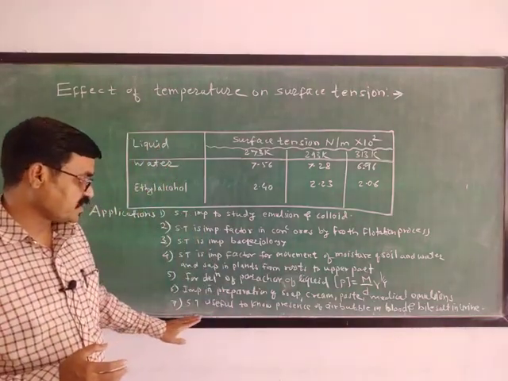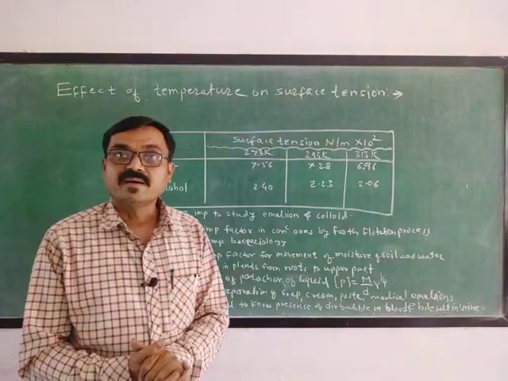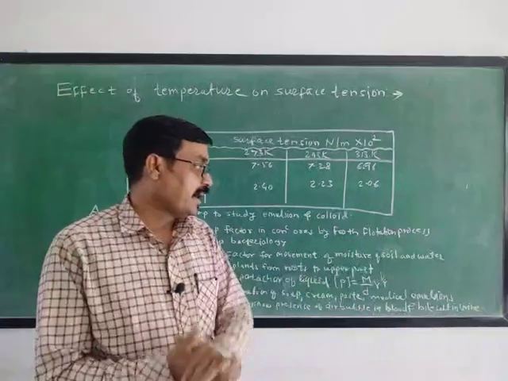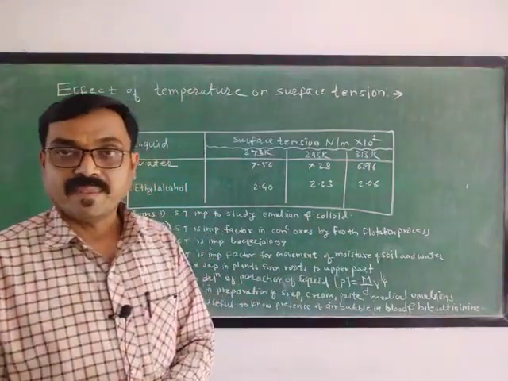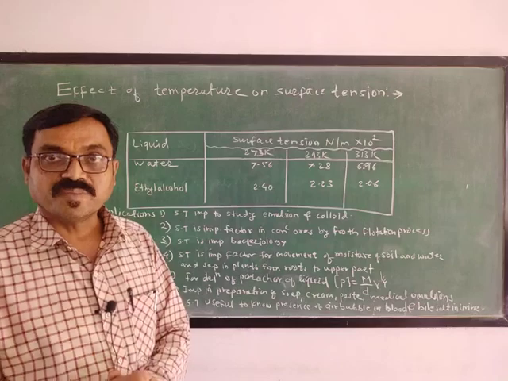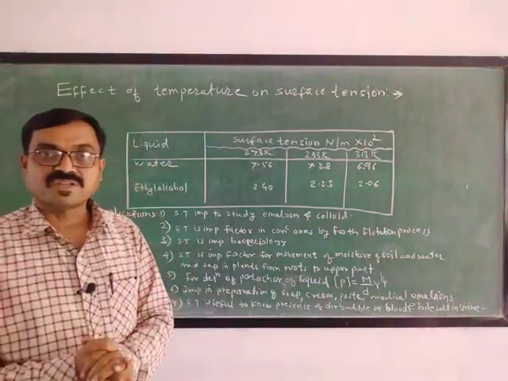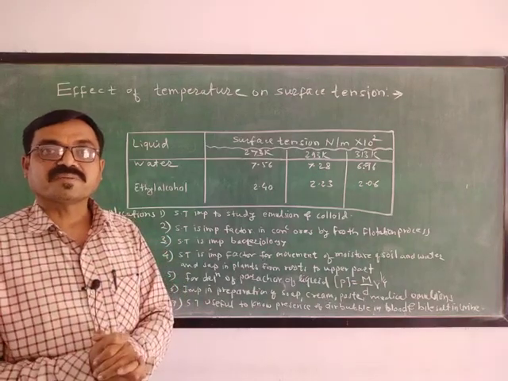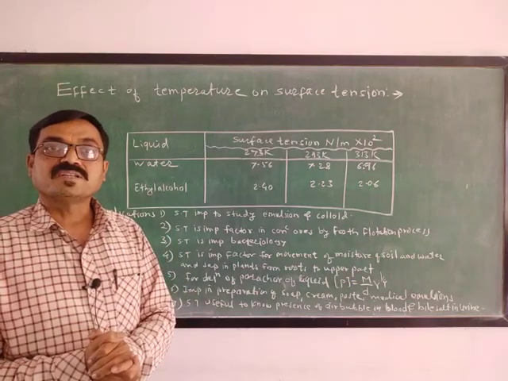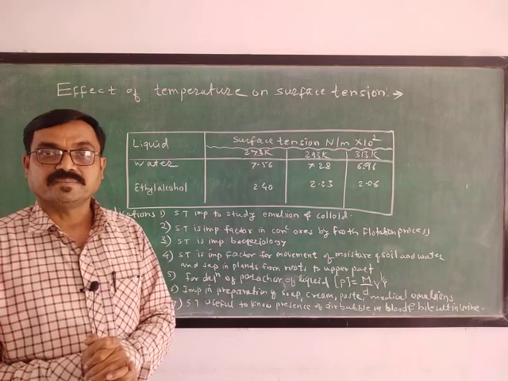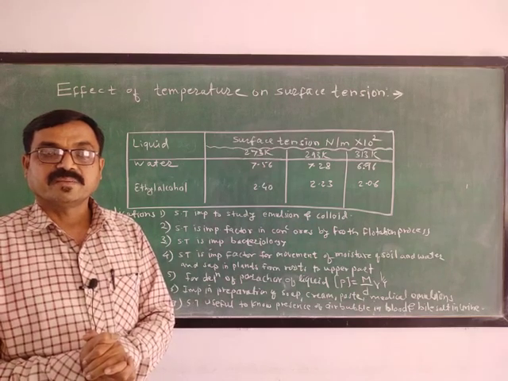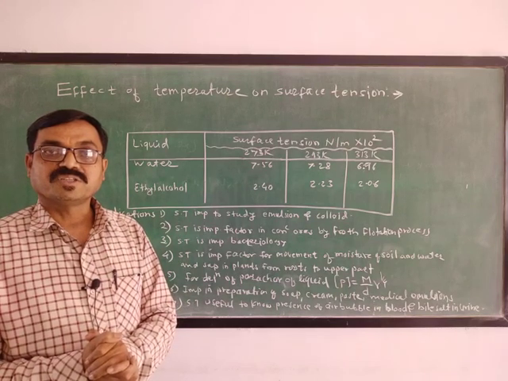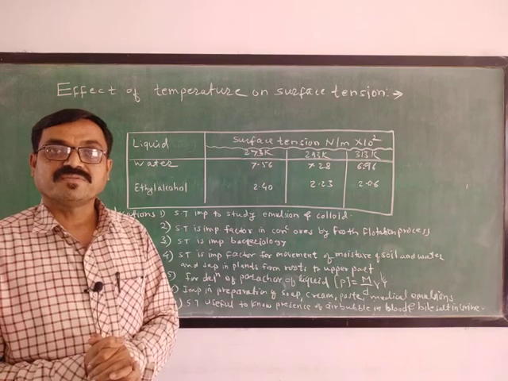In this way the surface tension is also useful to detect the presence of air bubbles in the blood and bile salts in the urine. This is the medicinal use of surface tension. If you know what is meant by surface tension, this application is useful for the determination of the presence of air bubbles in the blood. If a patient has some air bubbles in the blood and you want to detect or study them, you must have knowledge of surface tension.